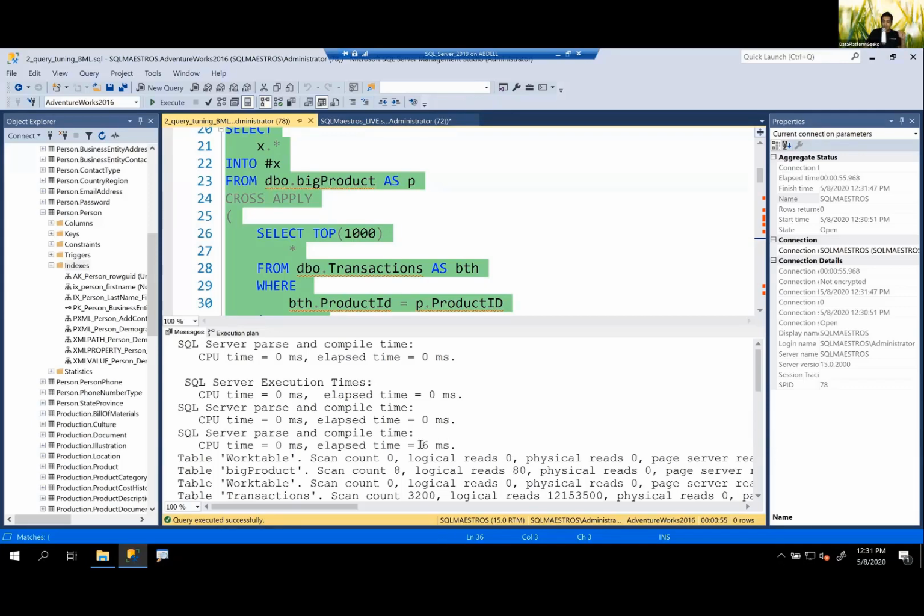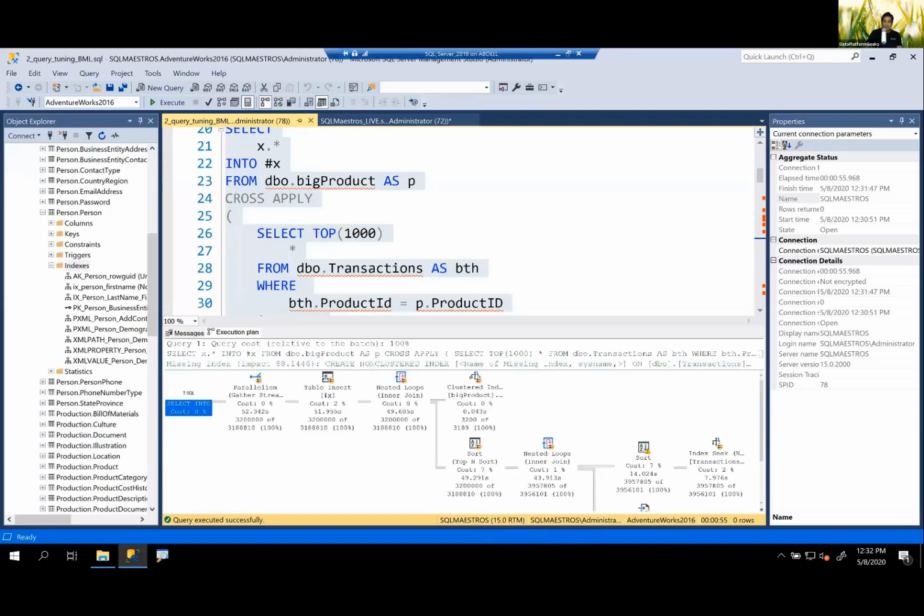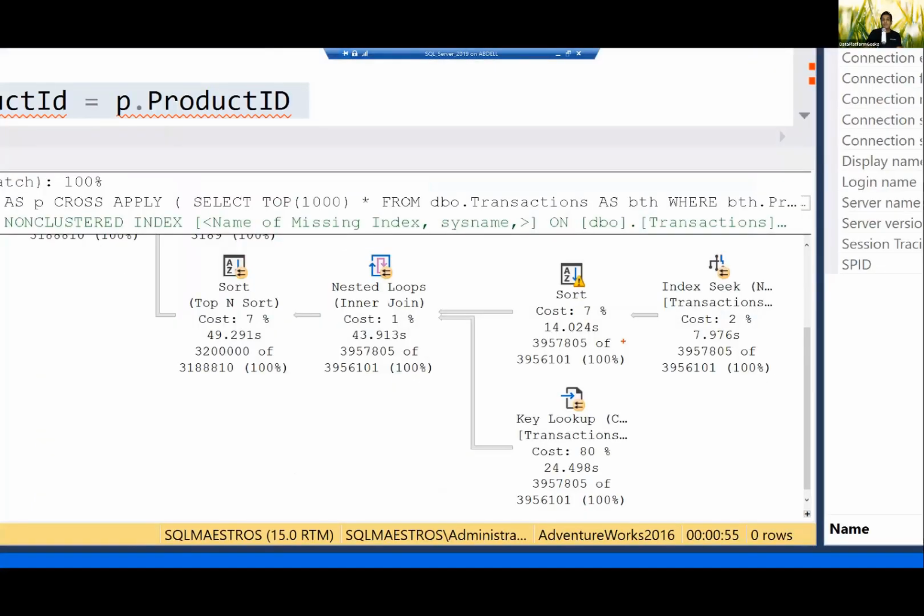Now, how much time has this taken? Earlier we took 16 seconds, and this time, friends, look at this. This has taken about 55 seconds. Now what's going on? Let's look into the execution plan. When you look into the execution plan, you can see what I just talked about: you get the key value from the index, so seeking is happening, and then it does a bookmark lookup on the base table. That is where the problem is.